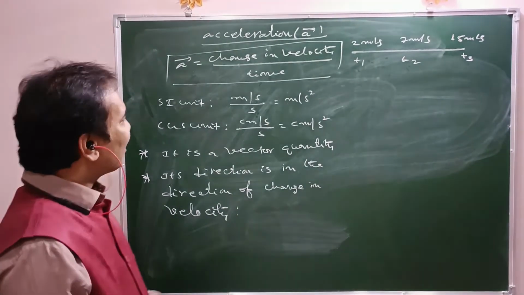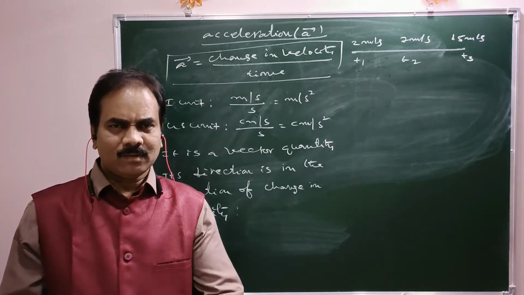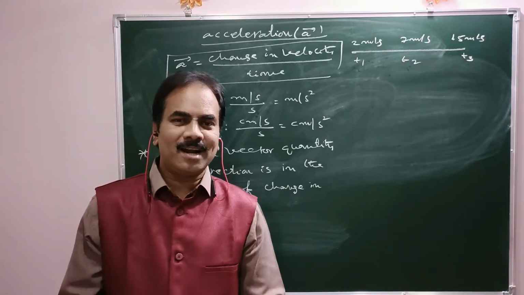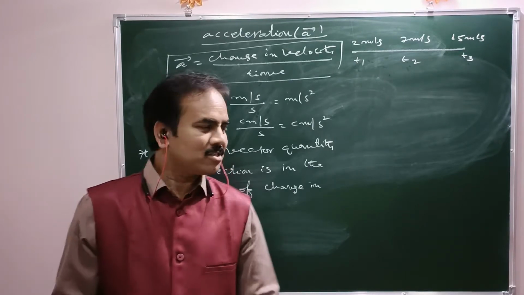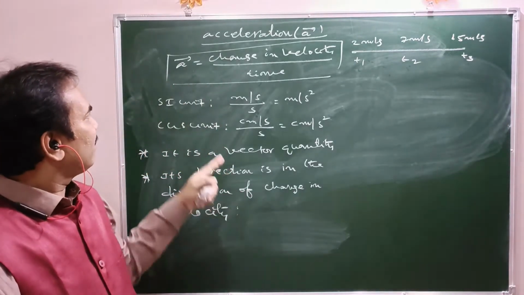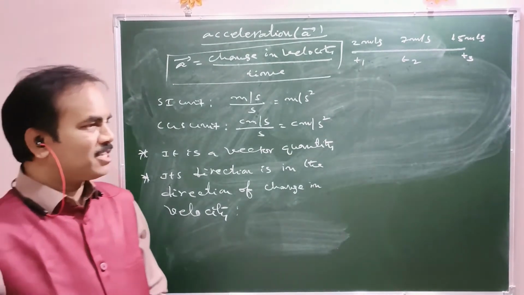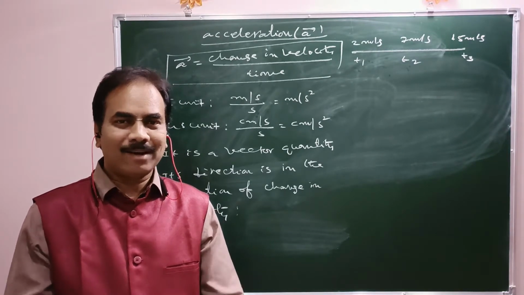Now, what are the types of acceleration here? Here we have average acceleration, instantaneous acceleration, and uniform acceleration, non-uniform acceleration, different situations. Let us see, first of all, average acceleration. You know very well, average velocity means total displacement by total time taken to cover that displacement.